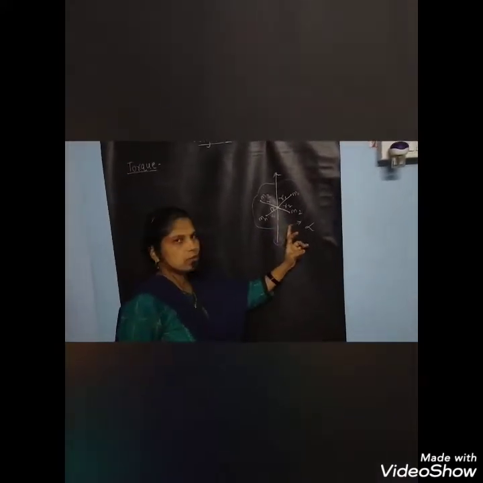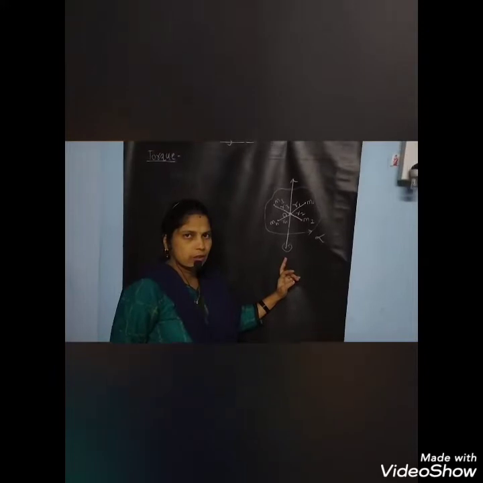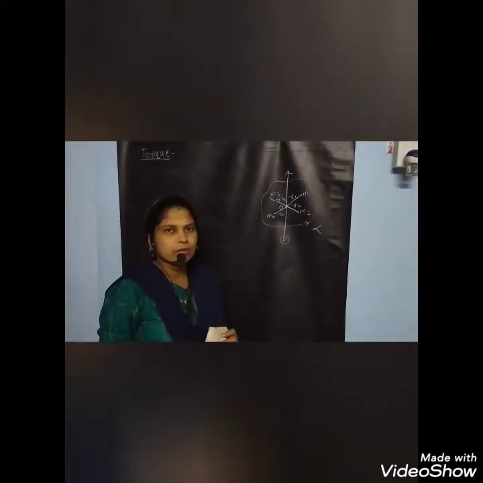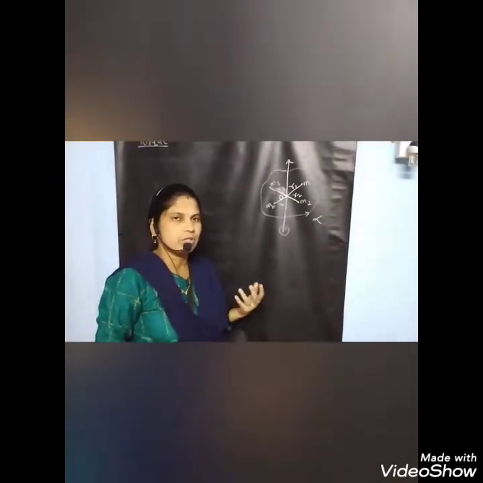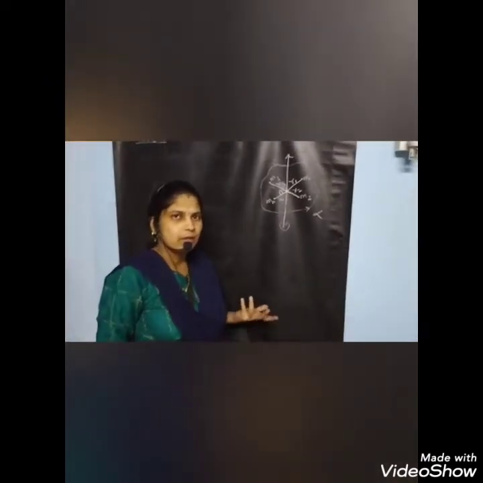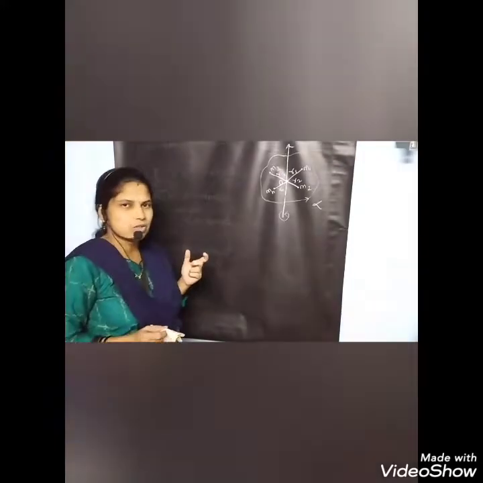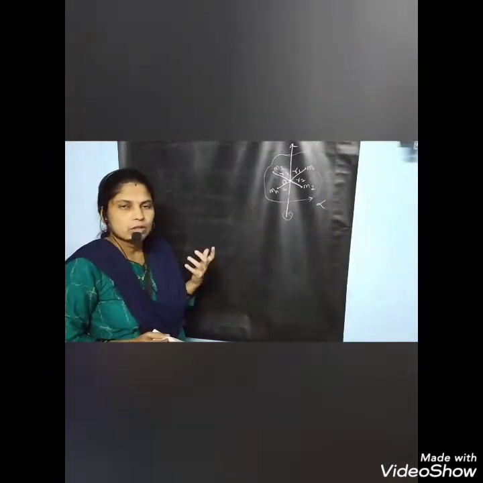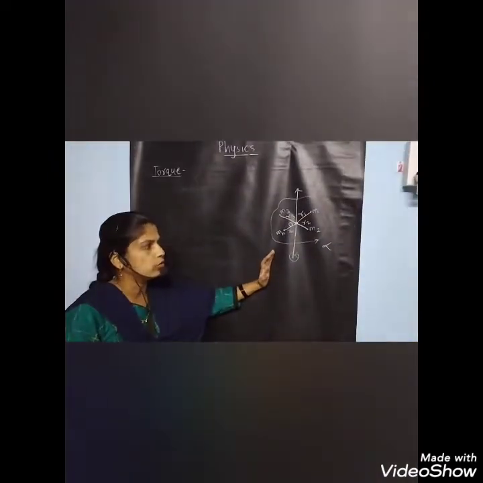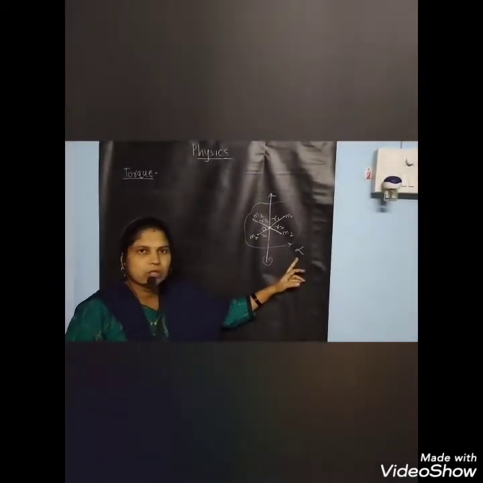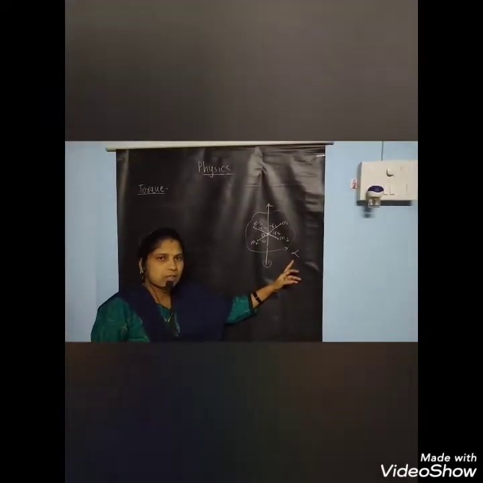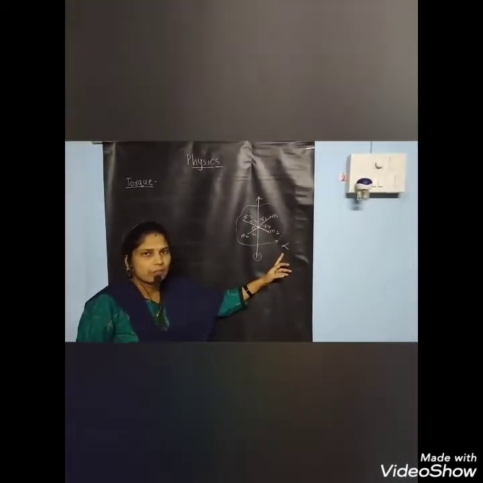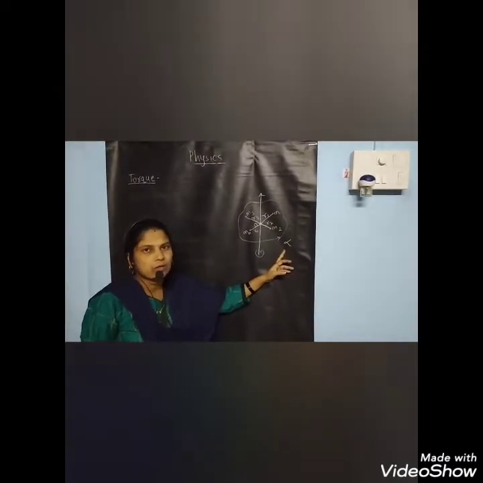When these particles are rotating around the axis of rotation, a force is acting on each particle, because without force a body cannot move. The body moves when an external unbalanced force is applied. If a balanced force is applied, then the body is at rest or in uniform motion. But here it is not uniform motion, because the body is moving with angular acceleration alpha. Acceleration means there is a change in velocity, a change in angular velocity.